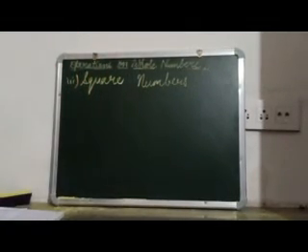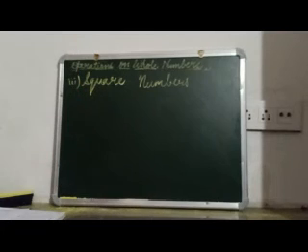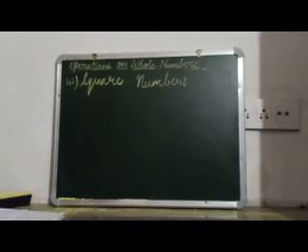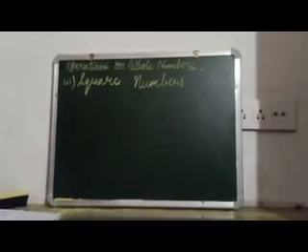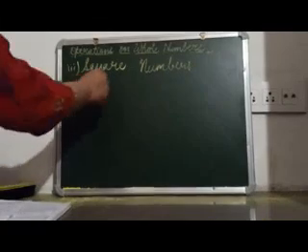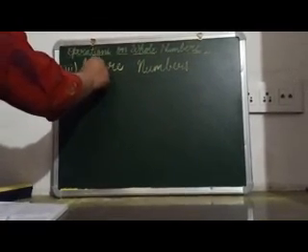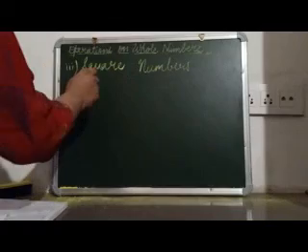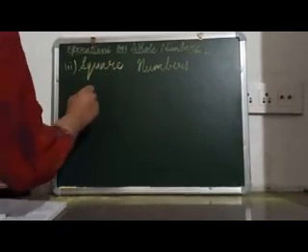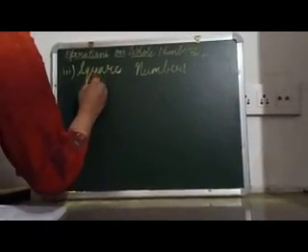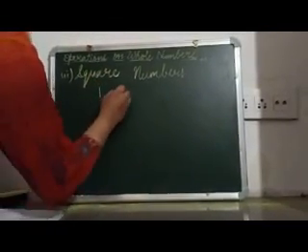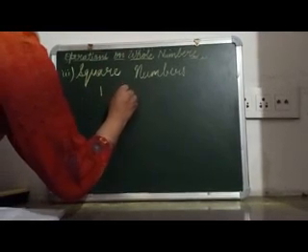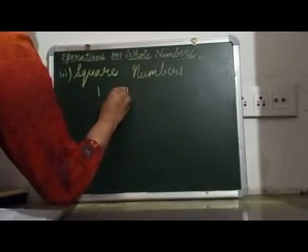So square numbers are those numbers that can be represented as a square array of dots. Numbers that can be represented as a square array of dots are called the square numbers. Suppose I take 1, so 1 can be represented as a square.